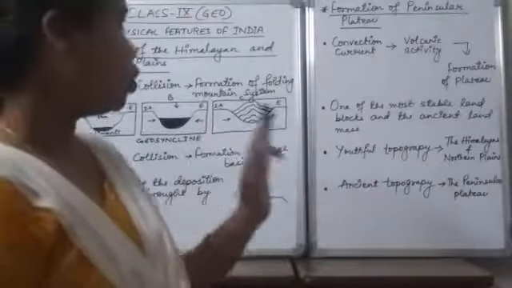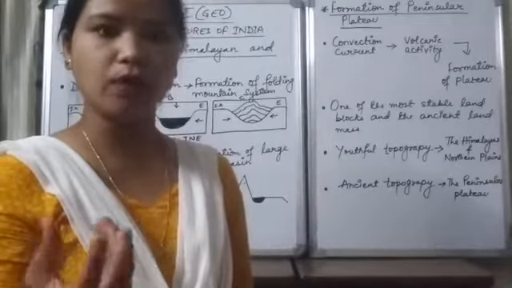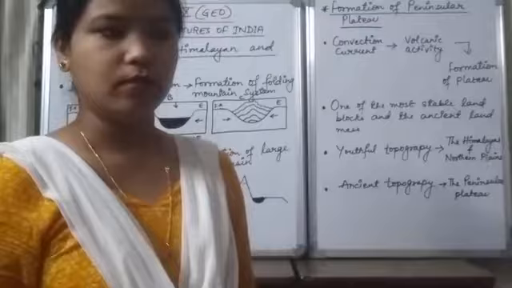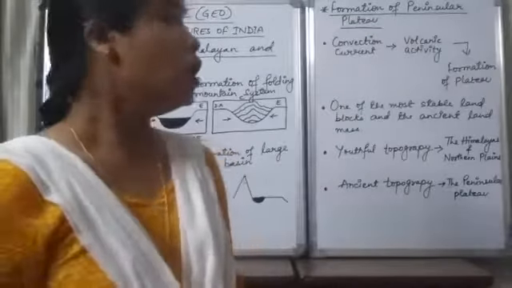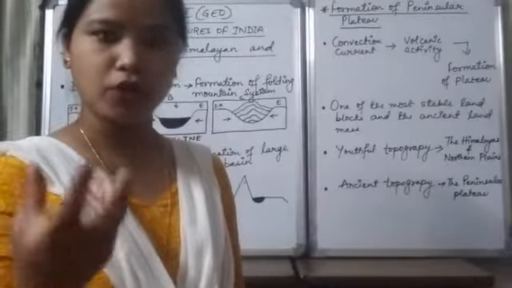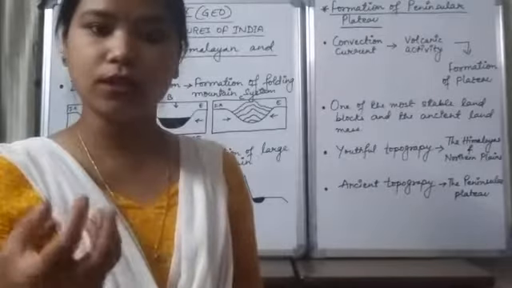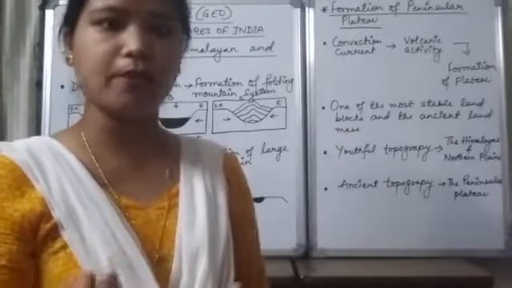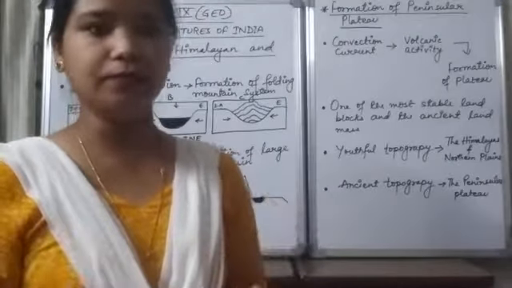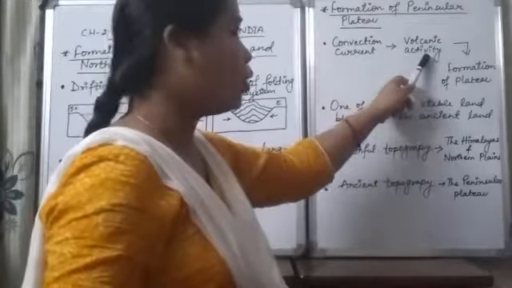Now next we'll be talking about the formation of the peninsular plateau. As I have told you already, the molten magma was there in the upper part of the mantle, the layer of the earth. Because of that molten magma and because of the core, heat rises up, and because of that a convection current was formed under the crust. These convection currents lead to volcanic activity.